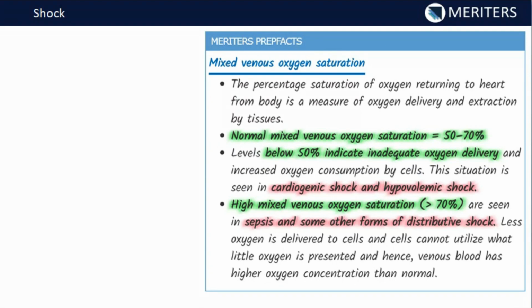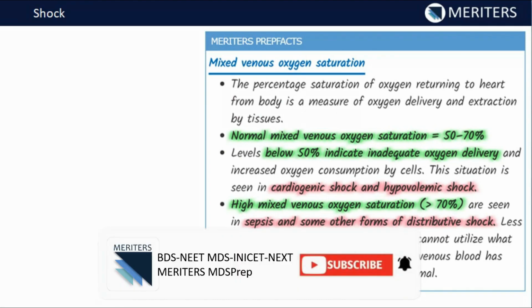So venous means inside the vein, and veins are coming to the heart, right? So whatever oxygen saturation is there when it is coming to the heart, that is known as the mixed venous oxygen saturation.